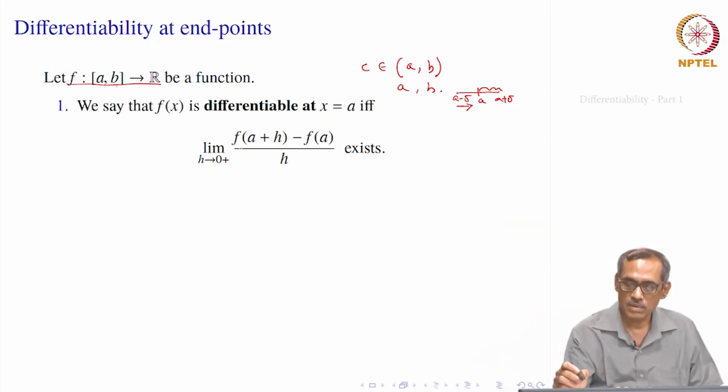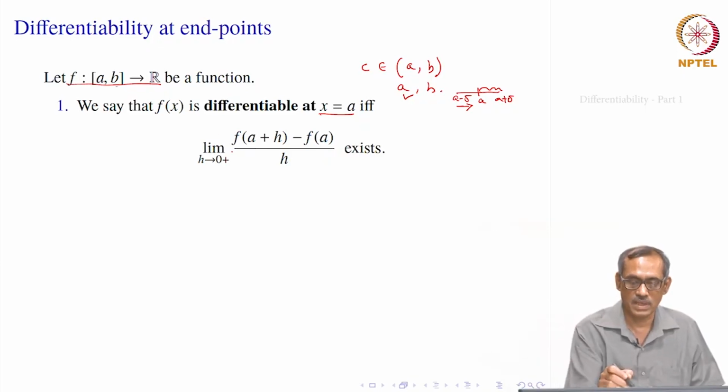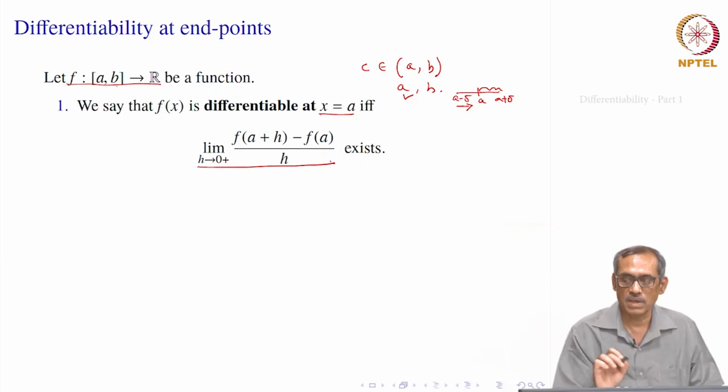So, what we do? At the endpoint a, we define the differentiability notion itself fresh. We say that f of x is differentiable at x equal to a, the left hand point, if only the right side limit exists, because that is the only relevant thing. So, that is what the definition says. If f is defined on a closed interval [a, b], at the left end point a it is differentiable if the right side limit of the ratio (f of (a plus h) minus f of a) by h exists. So, here h is assumed to be positive.